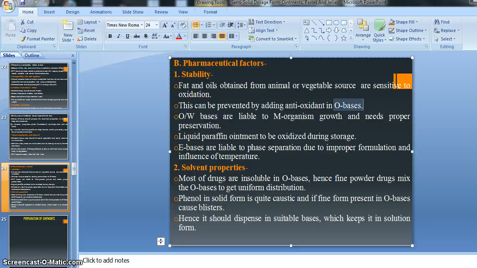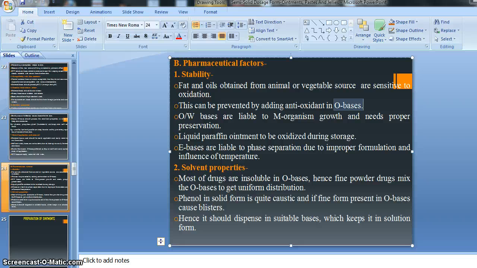The antioxidant works by preventing oxidation of the ointment base or preparation. This recommendation is also given in our IP, that is the Indian Pharmacopoeia. So the addition of an antioxidant is very important to prevent oxidation. An example of an antioxidant is vitamin C, but vitamin C is not used in ointment bases. You just remember that antioxidants are mostly like vitamin C.